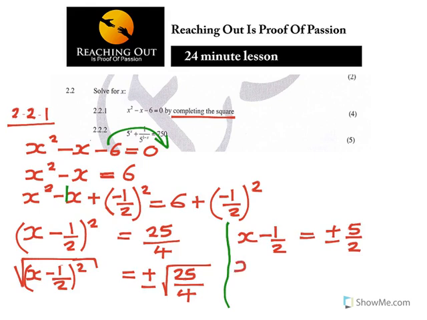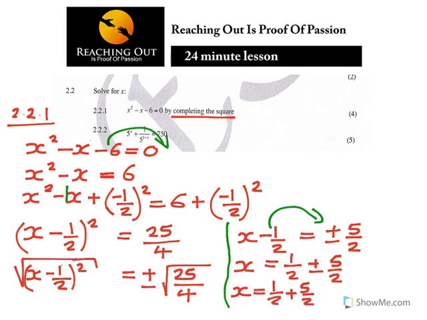So now x is equal to, take the half to the other side, it will become positive, which is 1 over 2 plus or minus 5 over 2. So you can see x is equal to 1 over 2 plus 5 over 2, or x is equal to 1 over 2 minus 5 over 2.